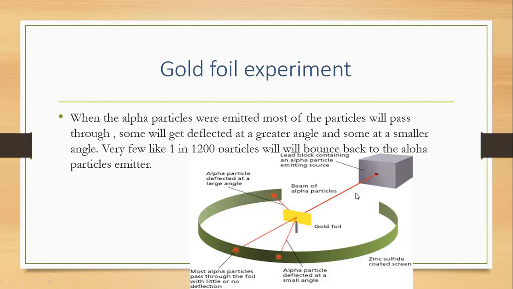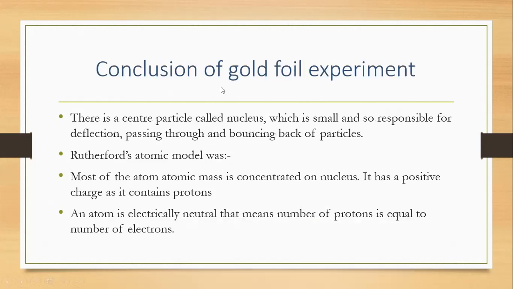Now let's see the most important part: the conclusion of the gold foil experiment. There is a center particle called the nucleus, which is small and is responsible for the deflection, passing through and bouncing back of the particles. Let's read this sentence once again. There is a center particle called nucleus, which is small and responsible for deflection, passing through and bouncing back of particles.